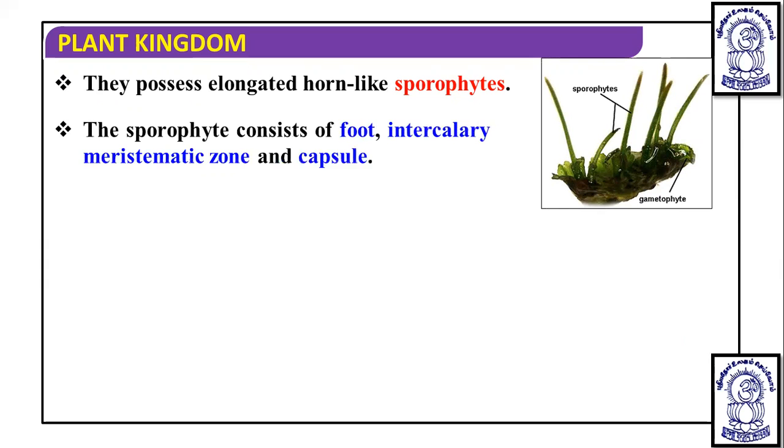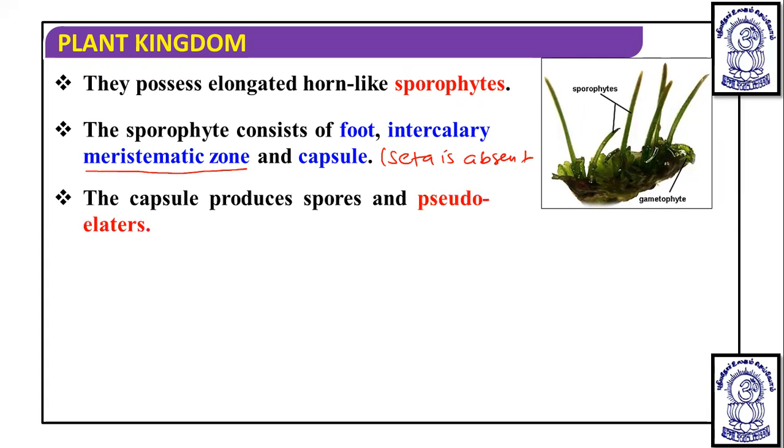The sporophyte consists of foot, an intercalary meristematic zone, and a capsule. Three structures are found, meaning seta is absent. Normally we have foot, seta, capsule, but here, in case of hornworts, foot and capsule are found, seta is absent, and in place of seta, a meristematic zone is found. The capsule produces spores and pseudoelaters.